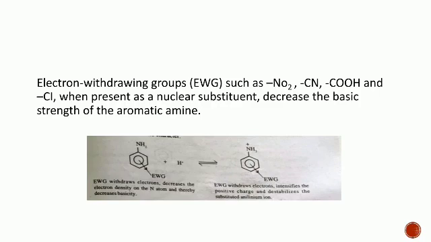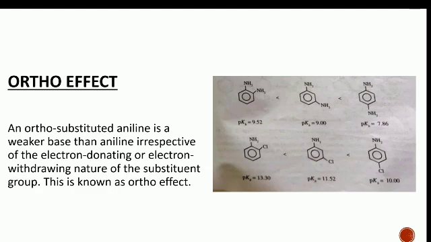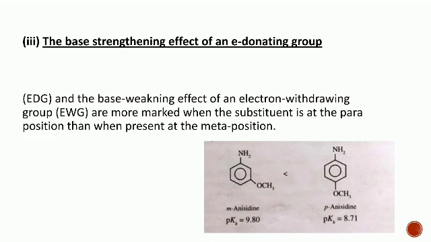of the aromatic amine. Next, the ortho effect. An ortho substituted aniline is a weaker base than aniline irrespective of the electron donating or electron withdrawing nature of the substituent group. This is known as the ortho effect. The base strengthening effect of an electron donating group and the base weakening effect of an electron withdrawing group are more marked when the substituent is at the para position than when present at the meta position.